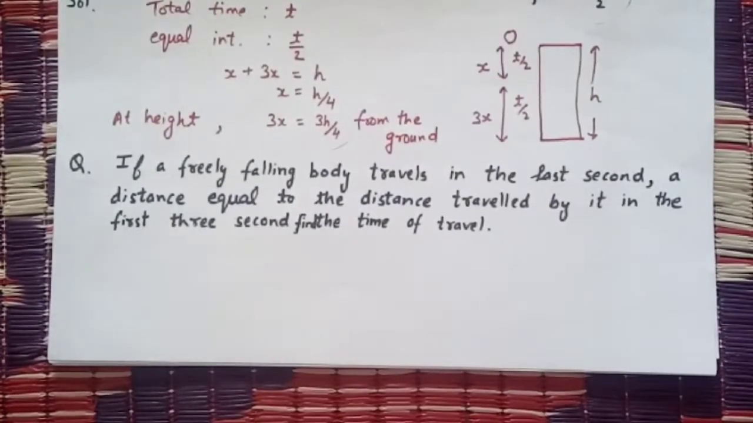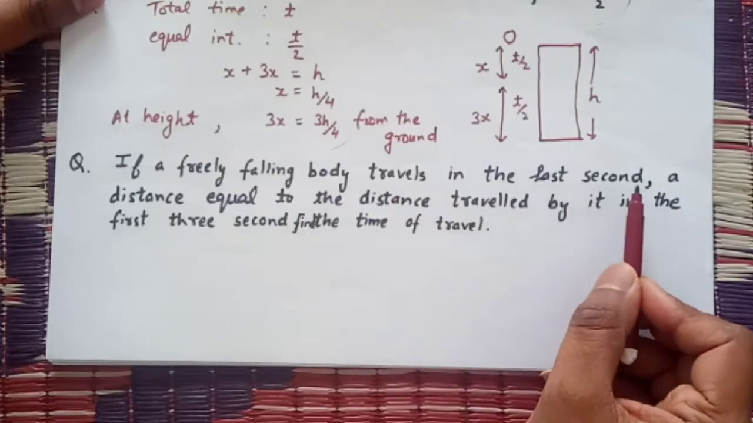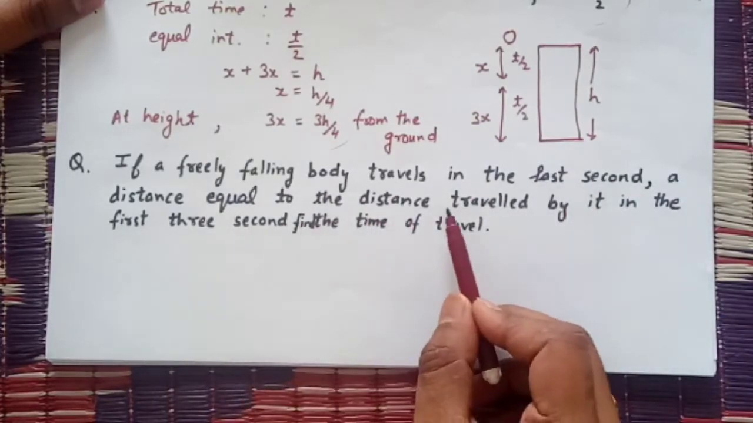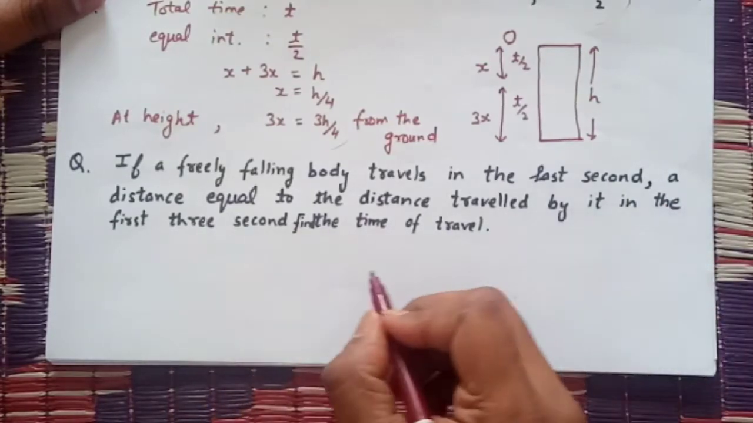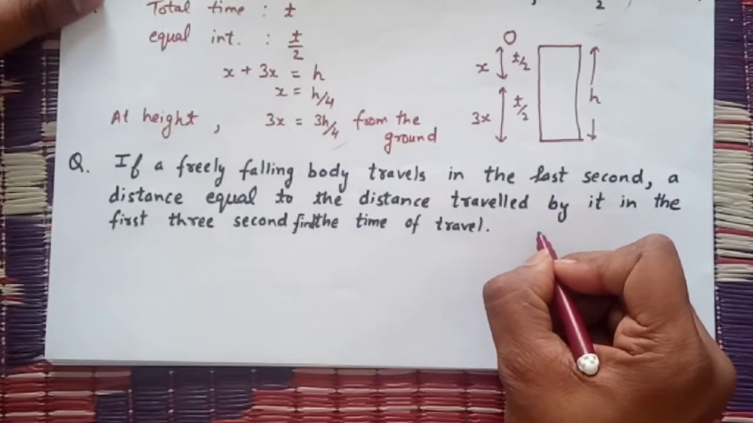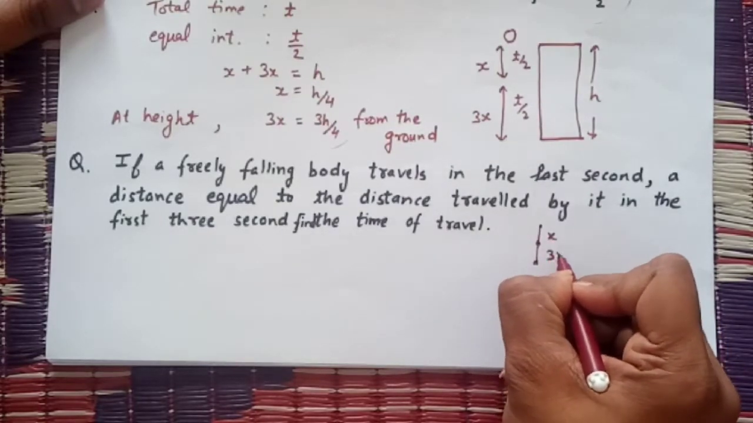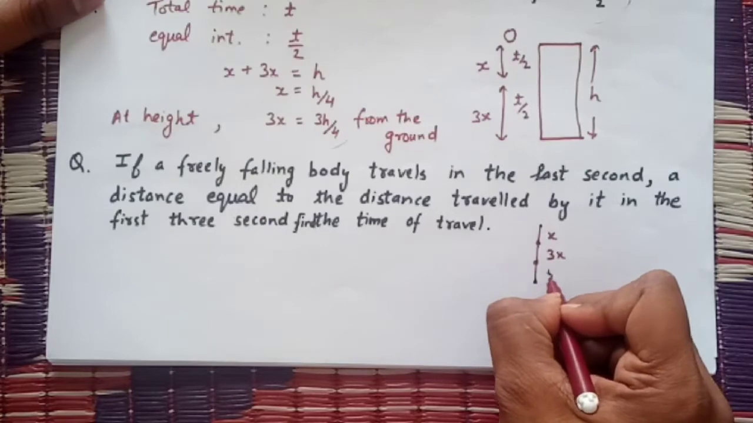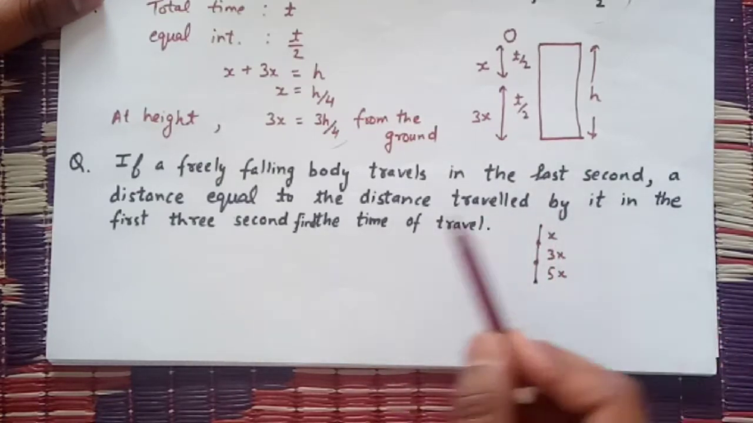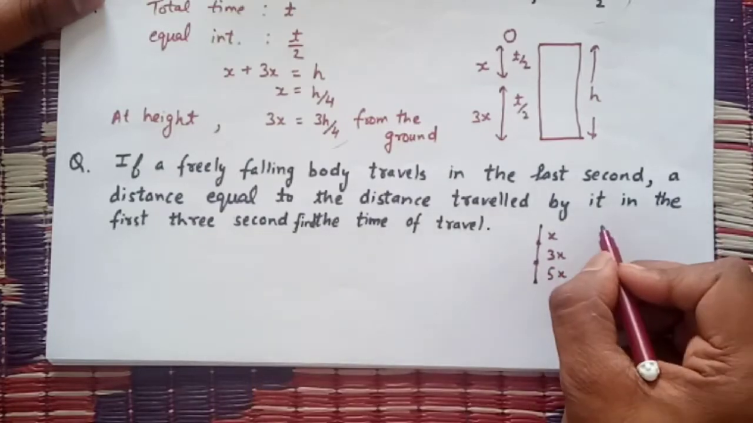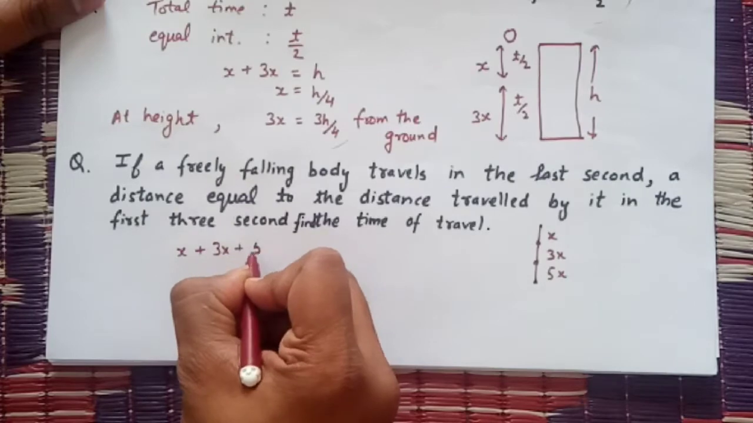Now our next question is, if a freely falling body travels in the last second a distance equal to the distance traveled by it in the first 3 seconds. The body is falling freely, so in the first second it will cover distance x and in the next it will cover distance 3x, and in the next second it will cover distance 5x. So the distance traveled by it in the first 3 seconds, the total distance covered, is x plus 3x plus 5x.